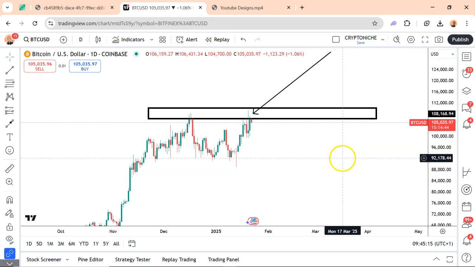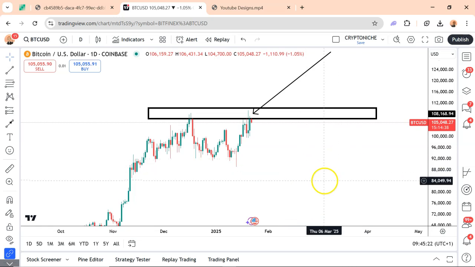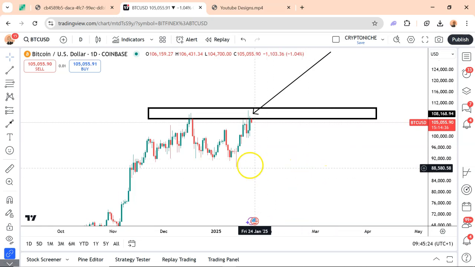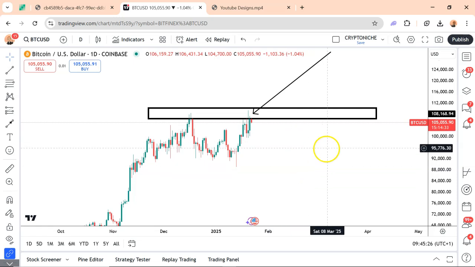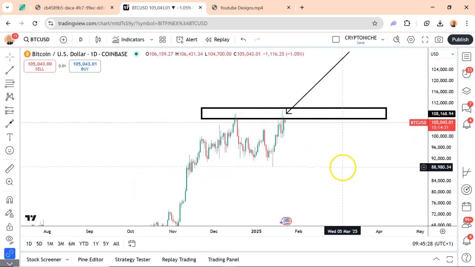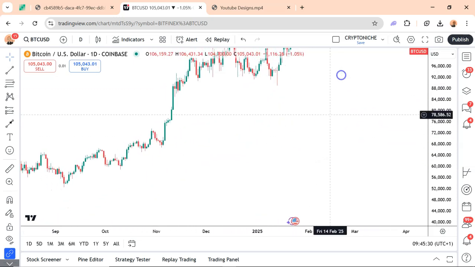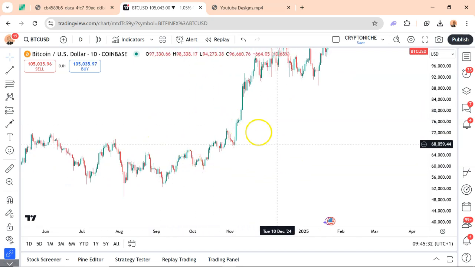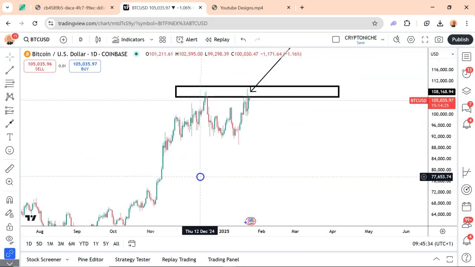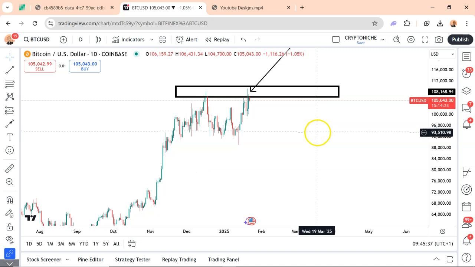But this resistance level seems to be strong. If you are a good student of the market and you have a firm background in technical analysis, then you observe that the likelihood that this resistance level is going to be broken is quite low, because Bitcoin has actually enjoyed a huge level of performance all the way from $28,000 up to this point. There's going to be a point whereby the market just has to shed some load. That is how it works basically.